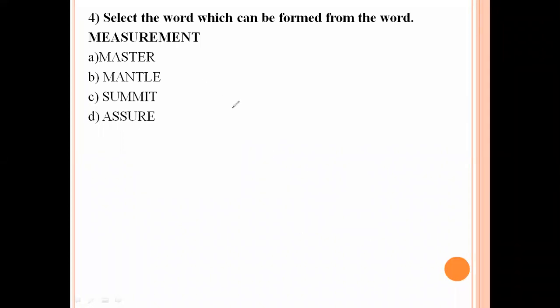Next question. Select the word which can be formed from the word measurement. M is there, A is there, S is there, T is there, E is there, R is there. So the word master is formed with the letters of the given word measurement. So option number A is the right answer.